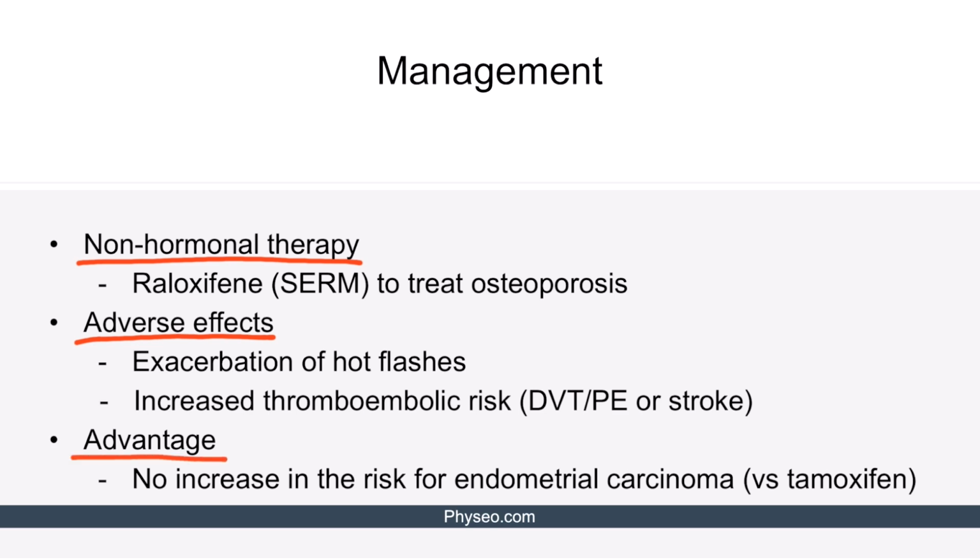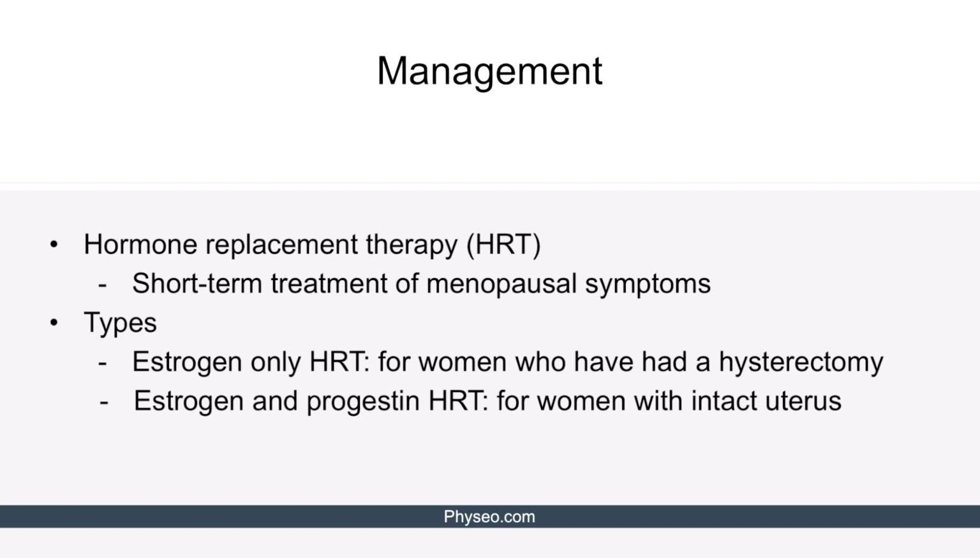An advantage of raloxifene is that there is no increase in the risk of endometrial carcinoma due to its antagonistic properties on endometrial estrogen receptors. This is in contrast to tamoxifen, which is a partial estrogen receptor agonist in the endometrium. Therefore, tamoxifen does increase the risk of endometrial adenocarcinoma. Now let's discuss hormonal replacement therapy in a bit more detail. Hormone replacement therapy, or HRT, is used only for short-term treatment of menopausal symptoms due to associated risks that we'll talk about in the next slide.